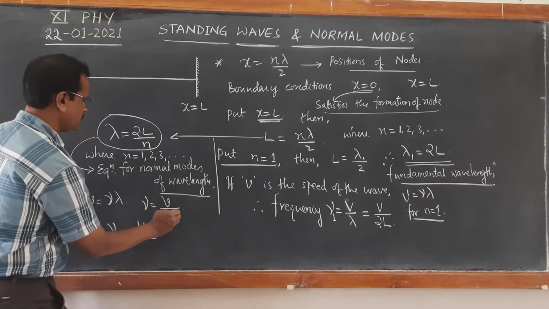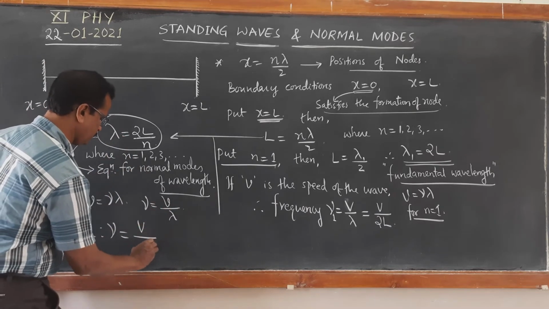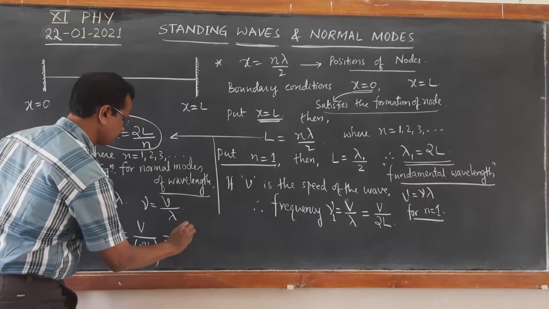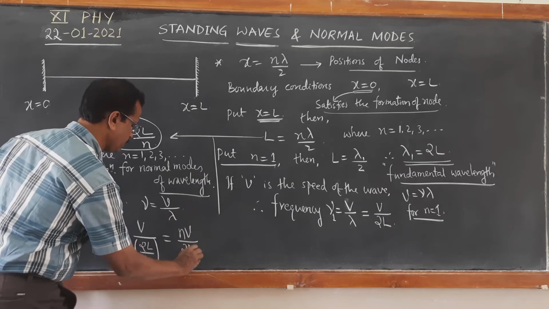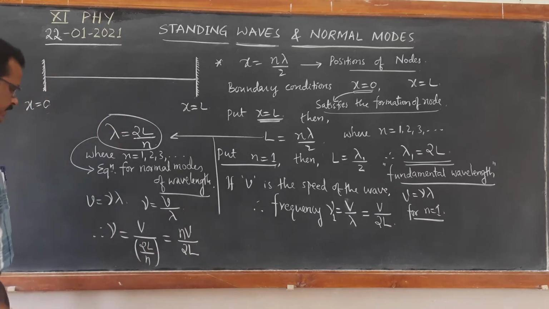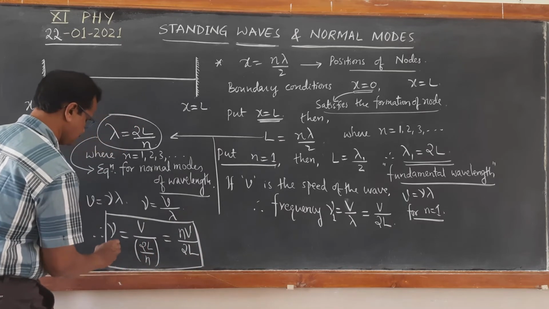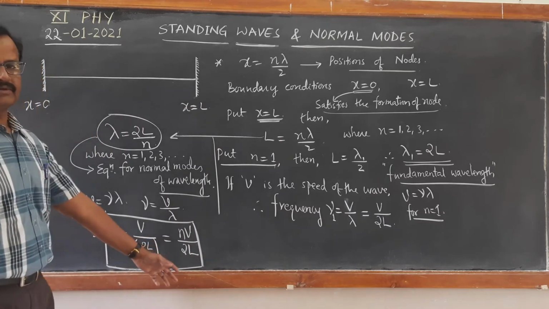V by lambda, with lambda being 2L by n, gives nV by 2L. So this gives you the set of frequencies.